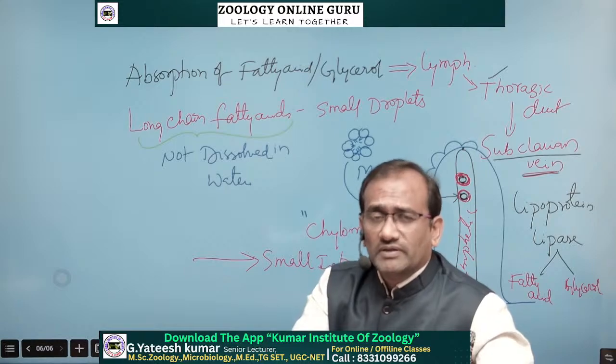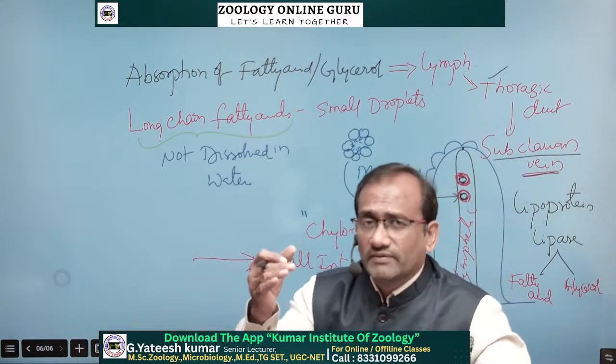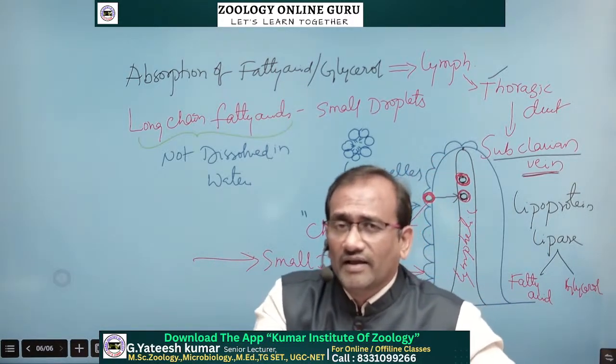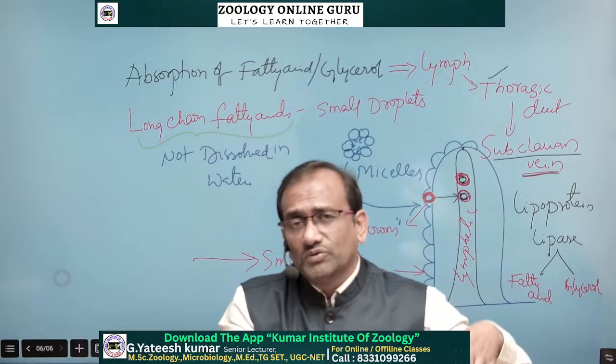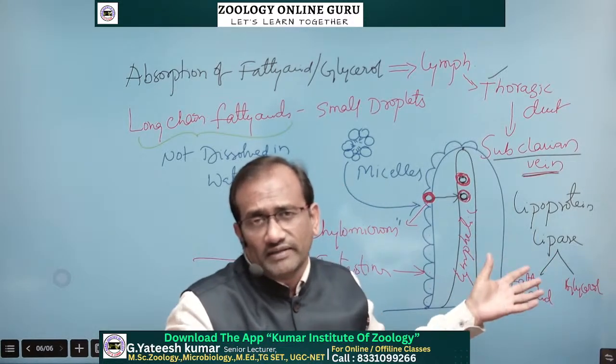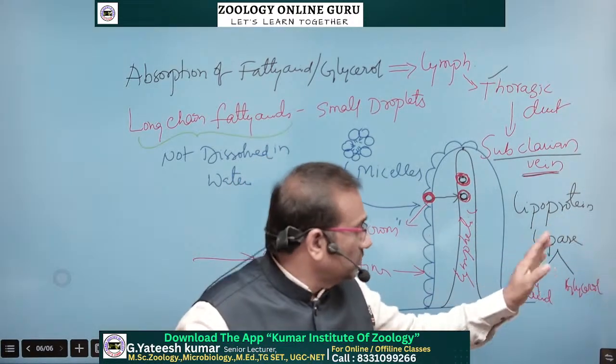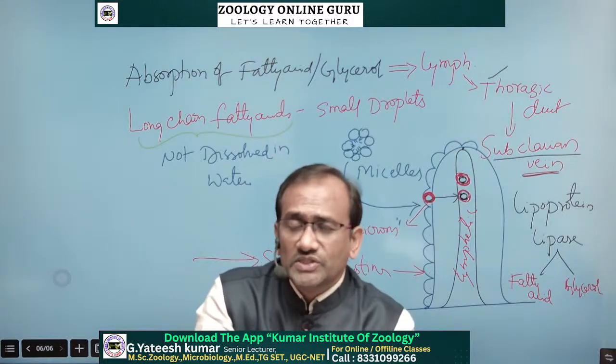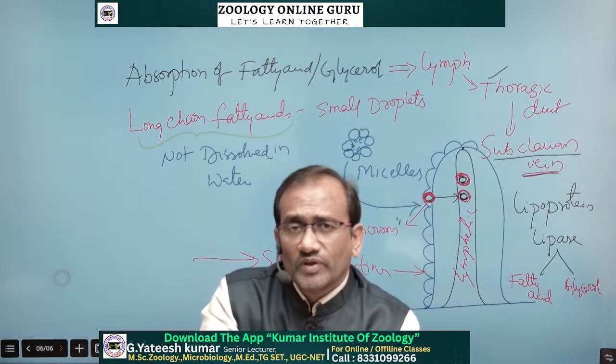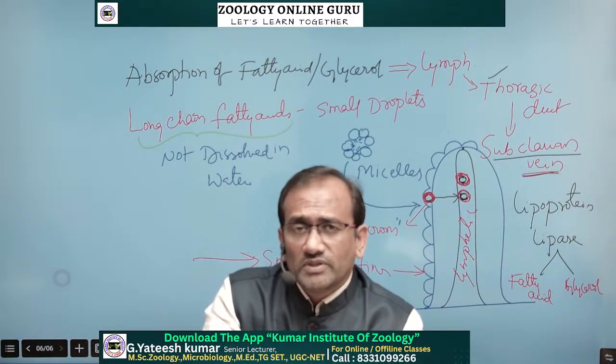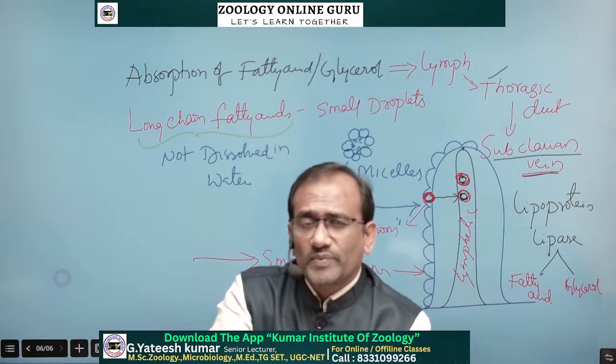In the absorption, this is the absorption of fatty acids, and after fatty acids, glycerol also, they are transported through lymph, and then in the cells they once again break into fatty acid and glycerol. So this completes our absorption of digested food material.